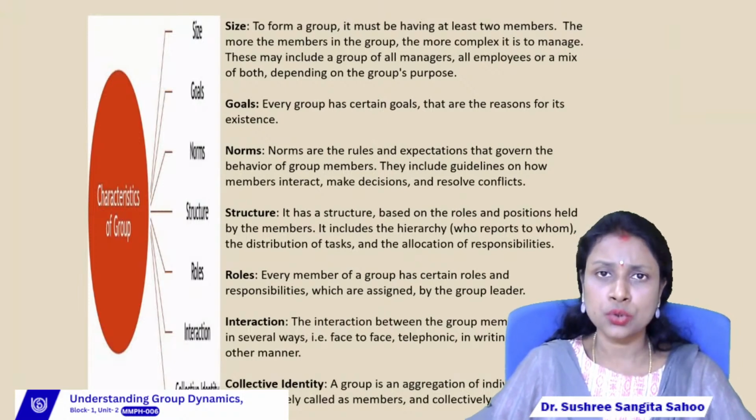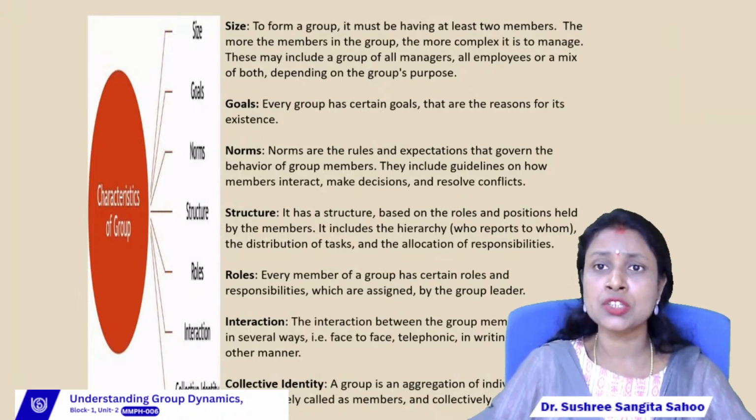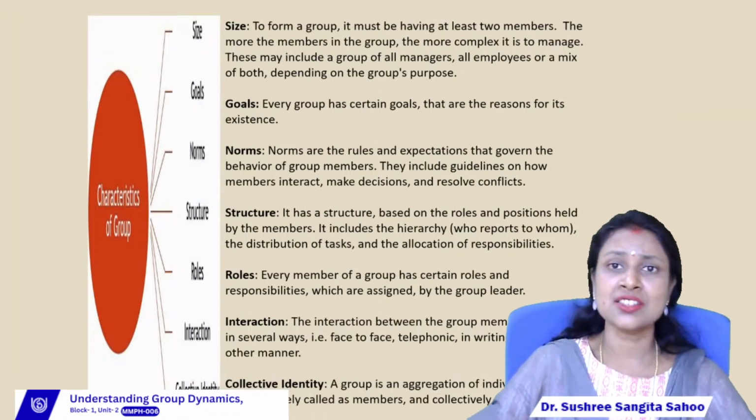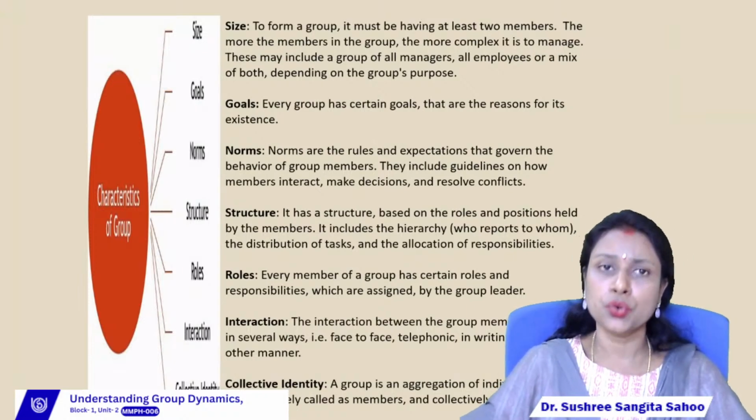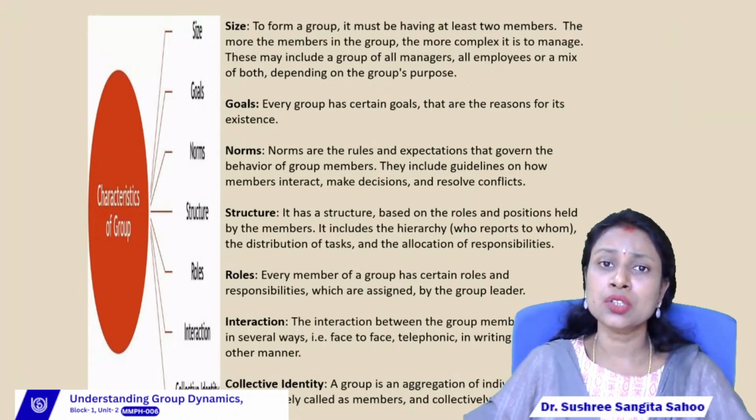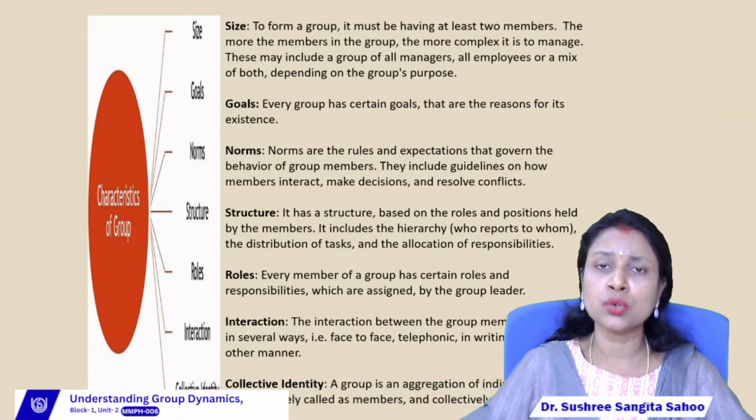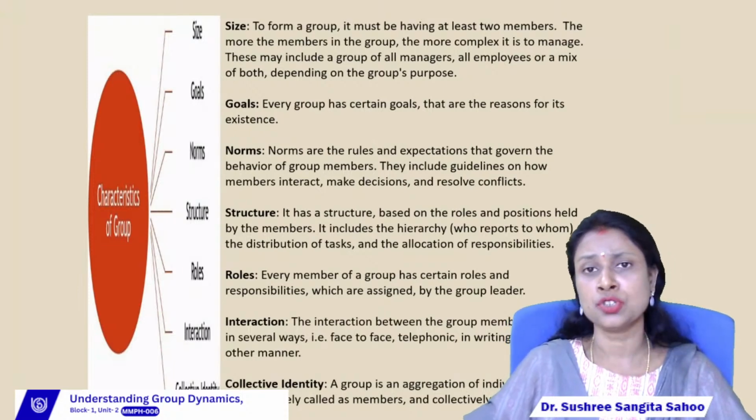It may be among all the managers, among all the employees, or a mix of both. Means some managers and some employees will form a group, right? And all the groups depend upon the purpose or objective of the group.